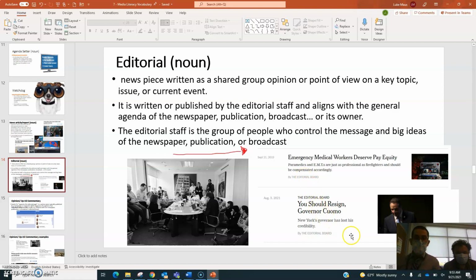Another big one dealt with politics. We see over here that the editorial board is saying that the governor of New York, Governor Cuomo, should resign and step down from office due to some of the things that he had done over the course of his time in office. So they're saying what they think as a group opinion.